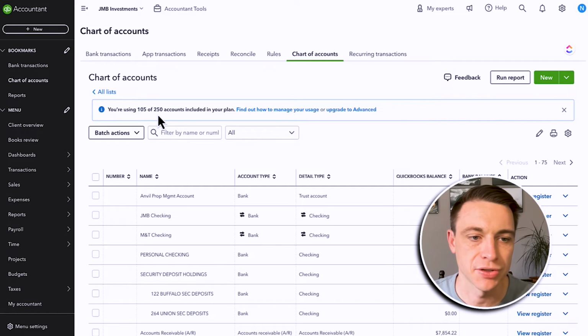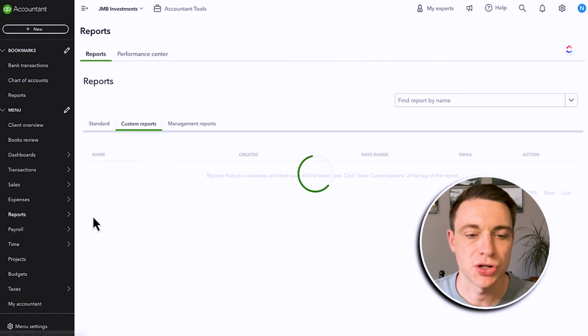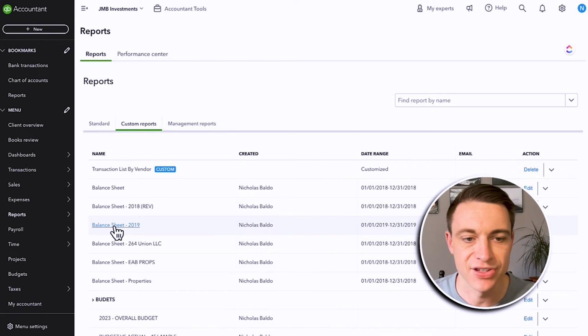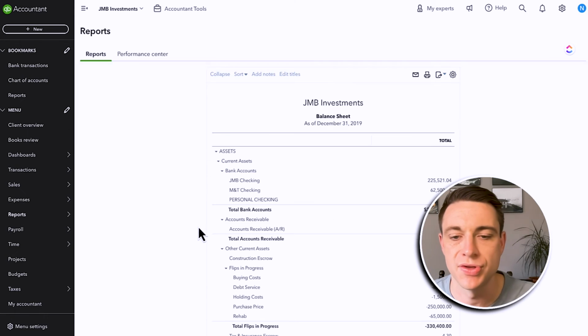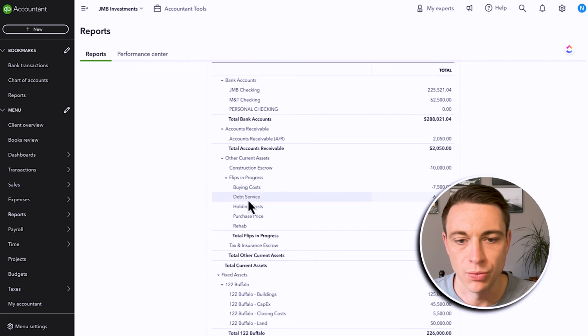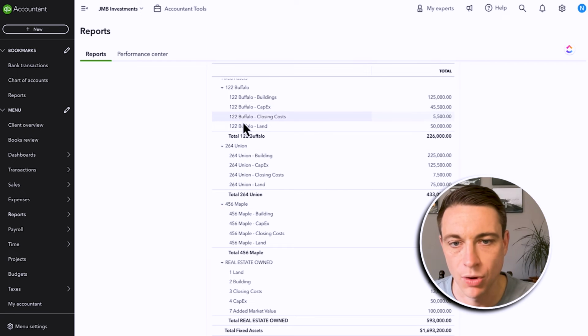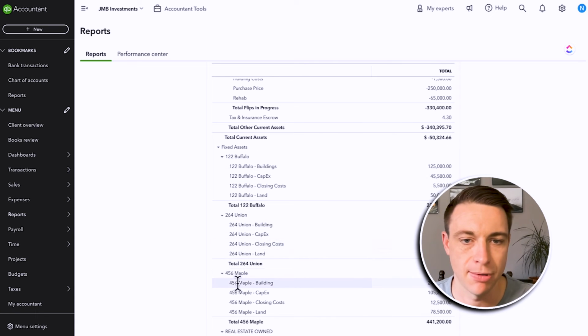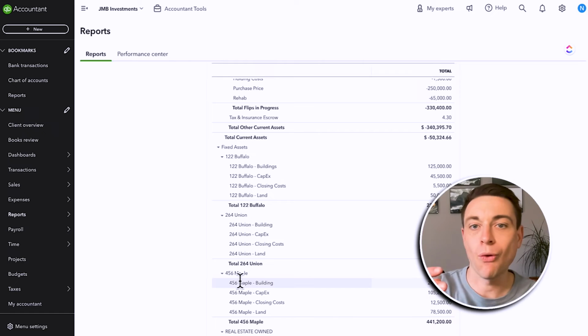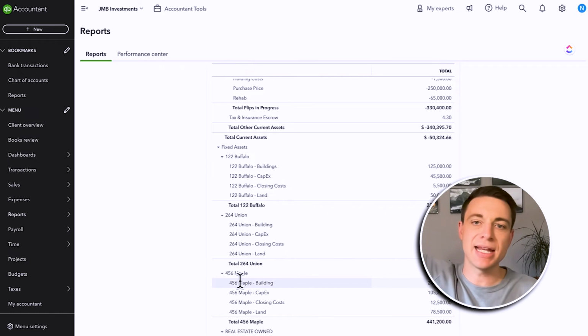All right, now I'm going to show you the solution to that in a second, but before I do, let me just show you what this looks like kind of on the negative side of things. If I go to a balance sheet as of 2029, here I have a balance sheet with, here you go, right? So here's my one property, here's my other property, here's my other property, and this is only like 3 properties. A lot of my students have 20 properties, right? And so we're going to have, 4 times 20, we're going to have like an 80 line list. It's just going to get way impossible.